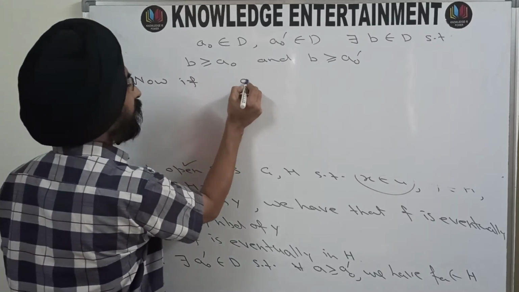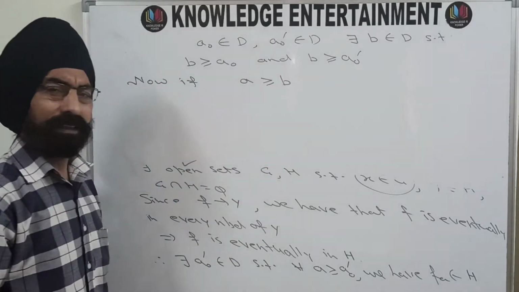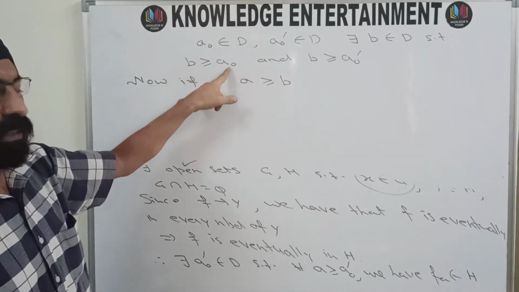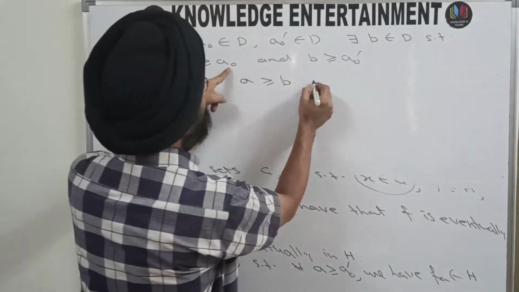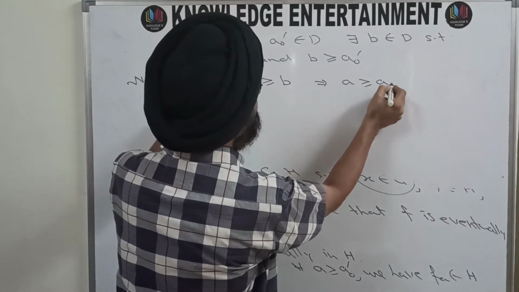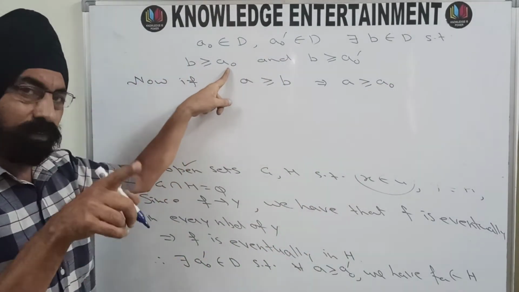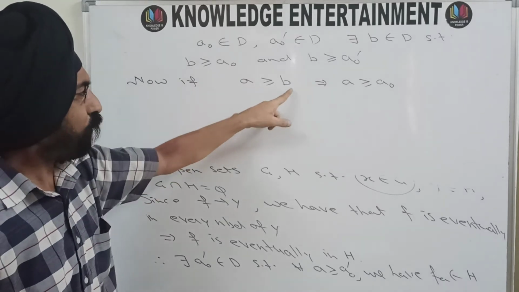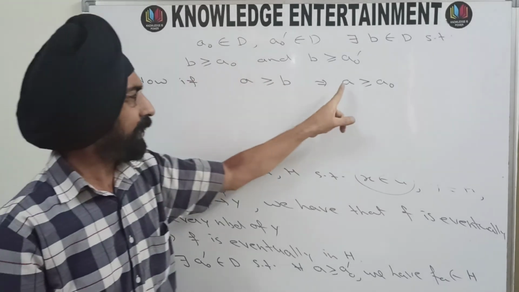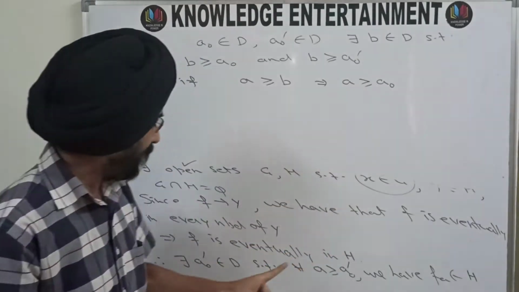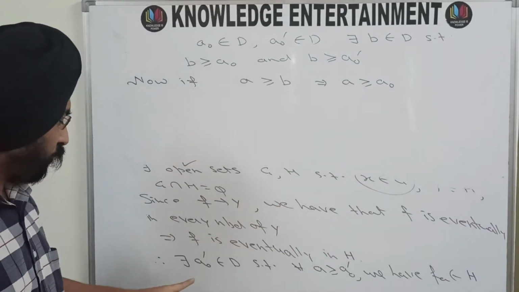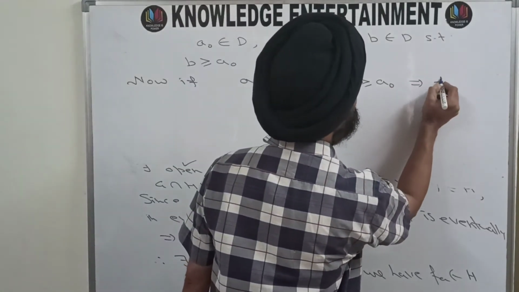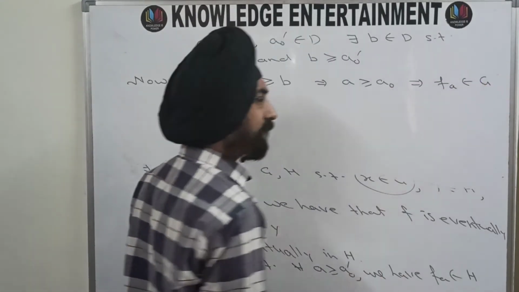Now, if A follows B, then A follows B and B follows A naught, means A follows A naught, because of the second part in the definition of directed set. If A is following B and B is following A naught, then A is following A naught. And if A is following A naught, then you know that FA belongs to G.